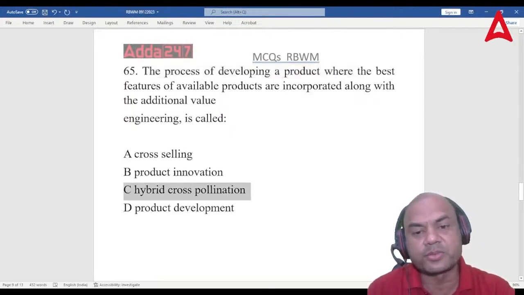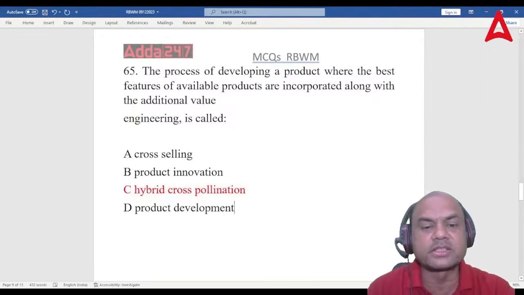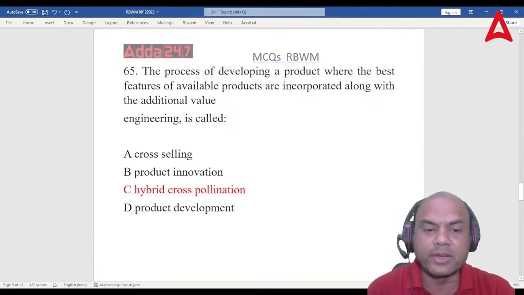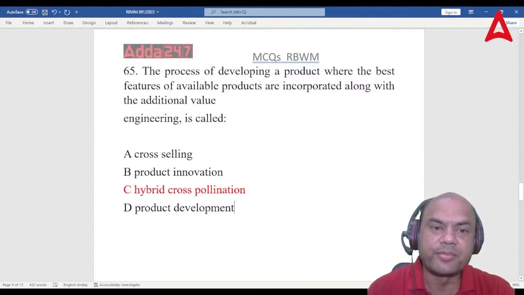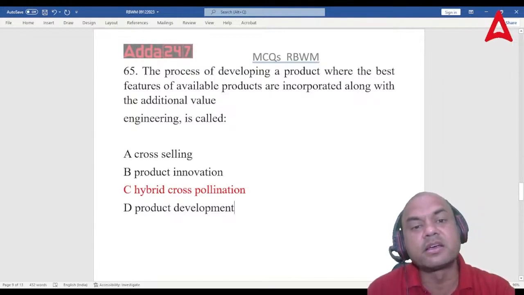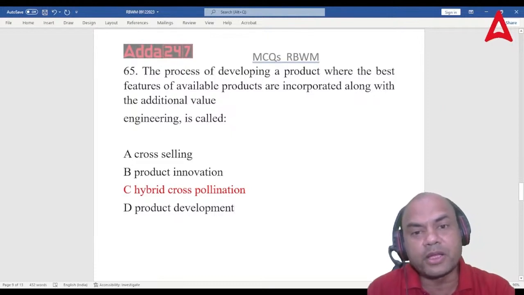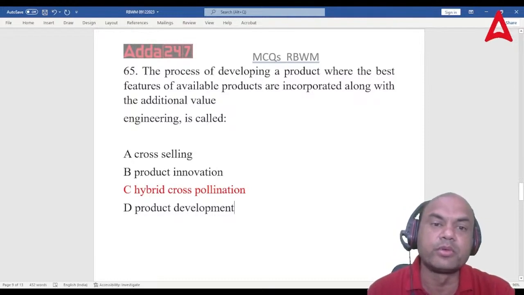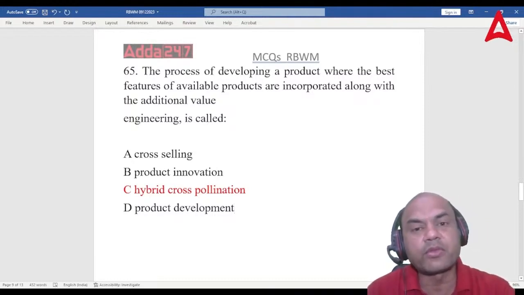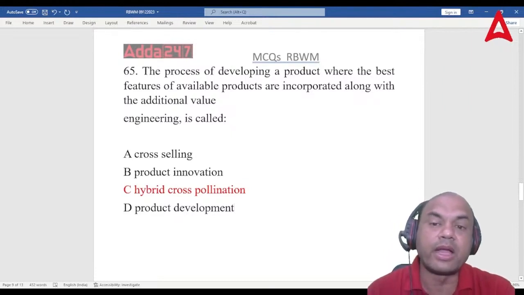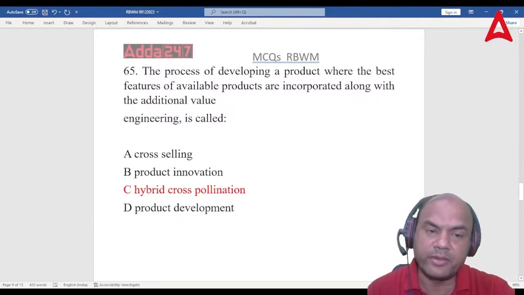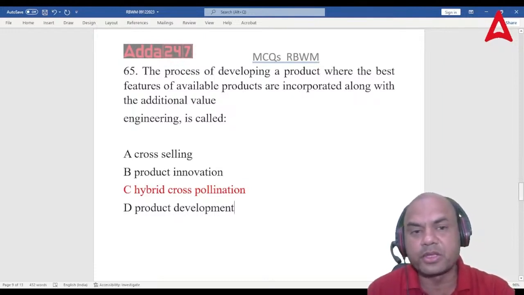Now, what is hybrid cross-pollination? You'll say, sir, what is this pollination? This is a biology word. You had this in biology, right? Hybrid cross-pollination is a term used from biology, and it is used in banking. So I copy that full product. Pollination means from one flower to another, the bees move. Similarly, from one bank to another, the product moves, and we add some features and some value to it. So that's why hybrid cross-pollination is the answer.